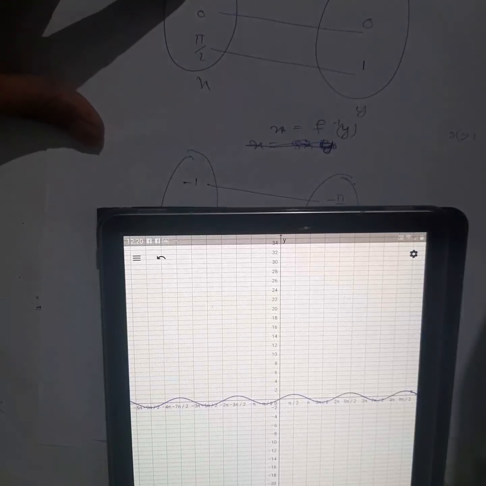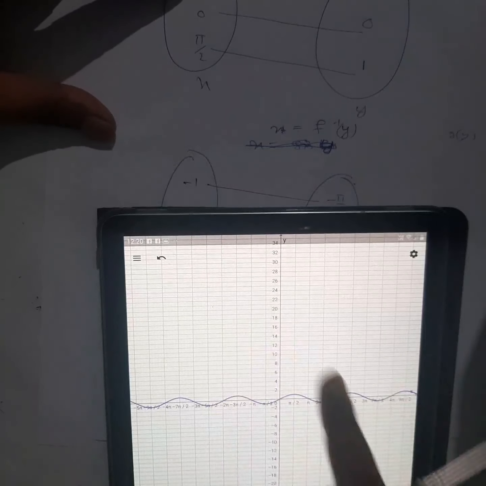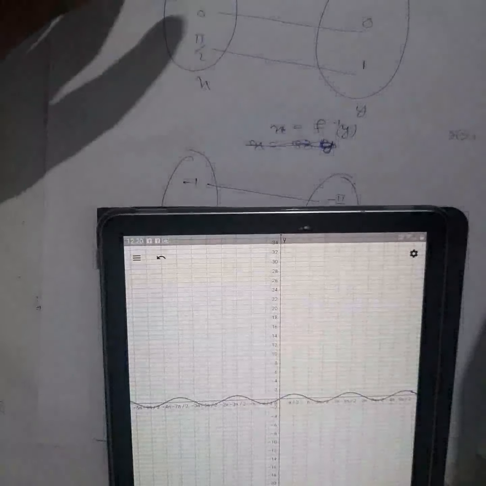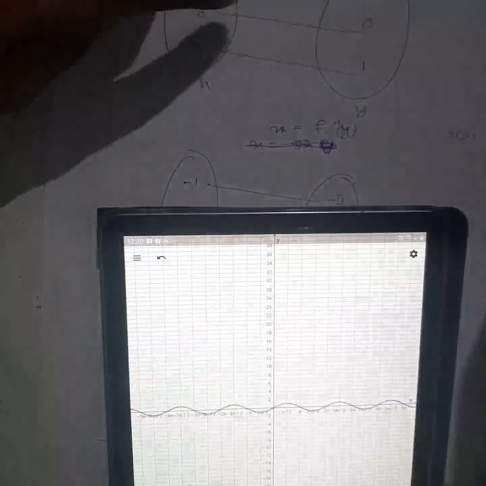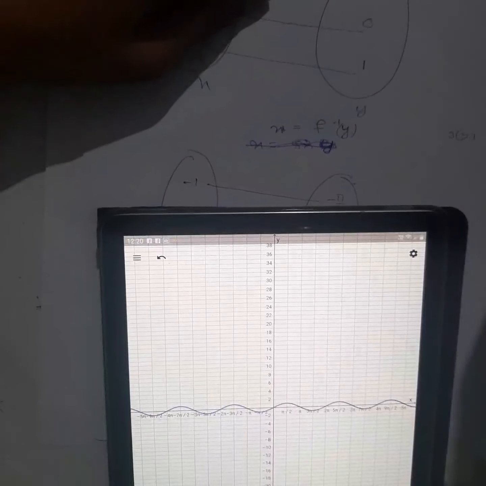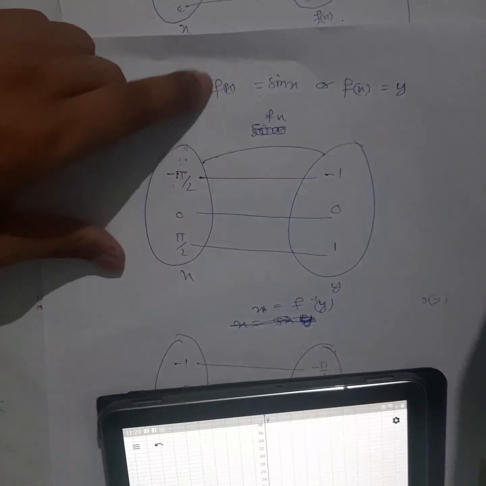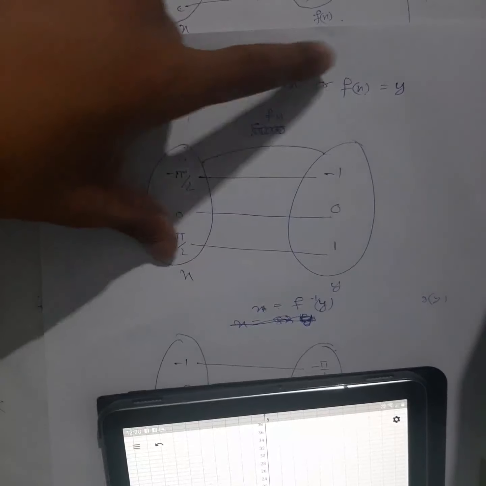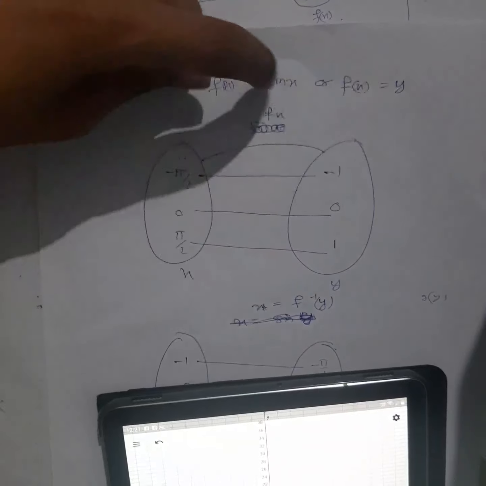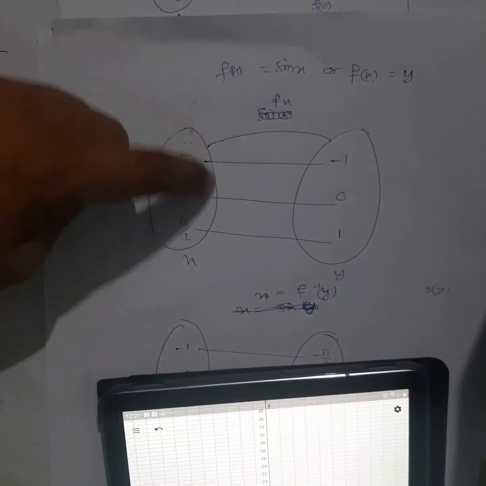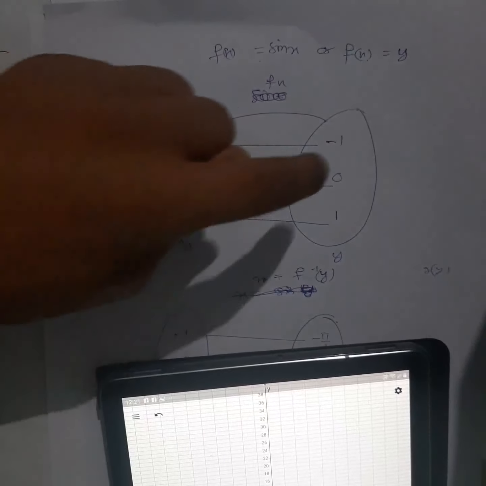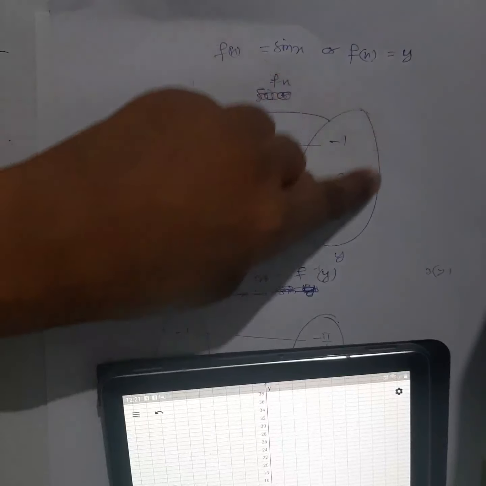So at first, when I drew f(x) = sin x, on the x-axis I took radian because this was an angle. You can understand from here. This x was what? Angle. And this y, after solving this, what will you get? You will get a value. Okay, so x was an angle, so I'm taking angle here. This was a value, so on the y-axis I'm taking value.